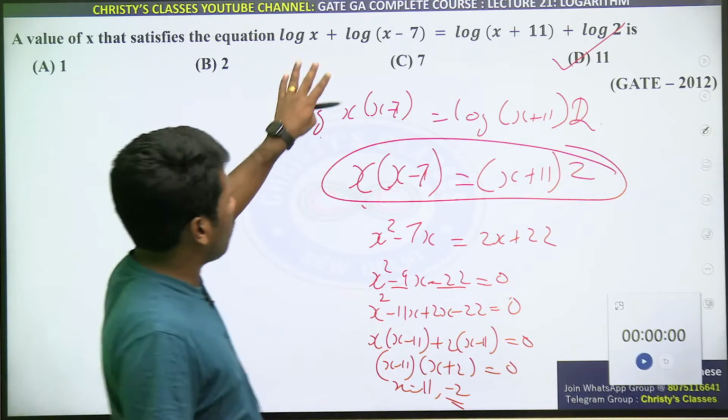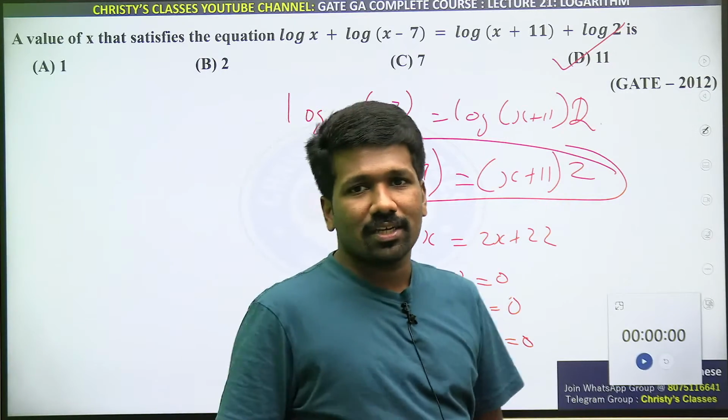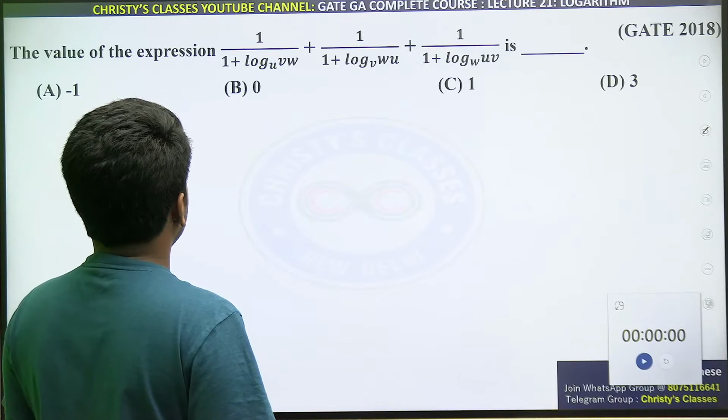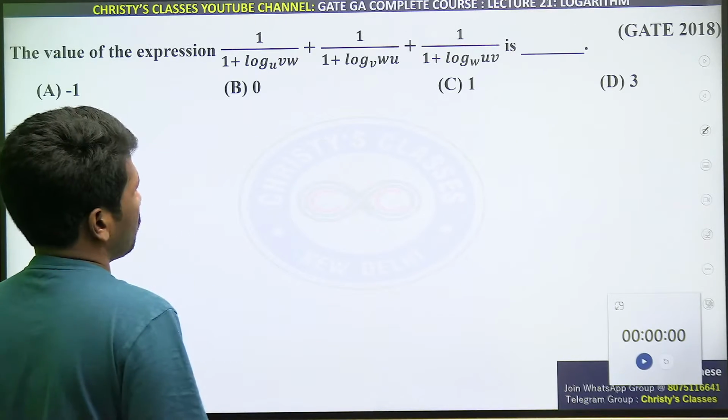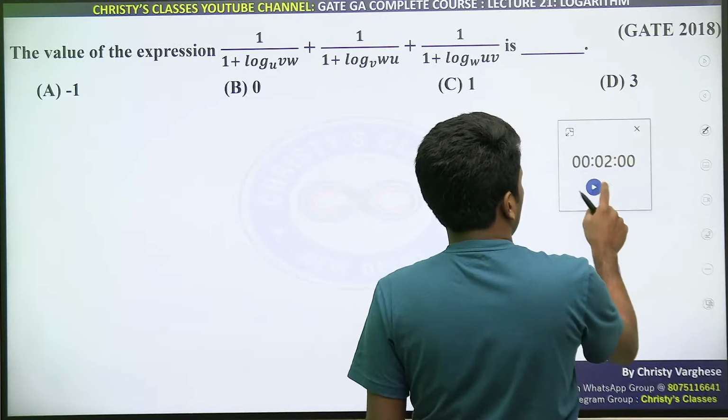But for cancelling logarithm, first we have to use product rule. Product rule logically understand kiya to it is easy. If that is clear, then I will show you. This is a wonderful question, GATE 2018 problem. All of you try it.